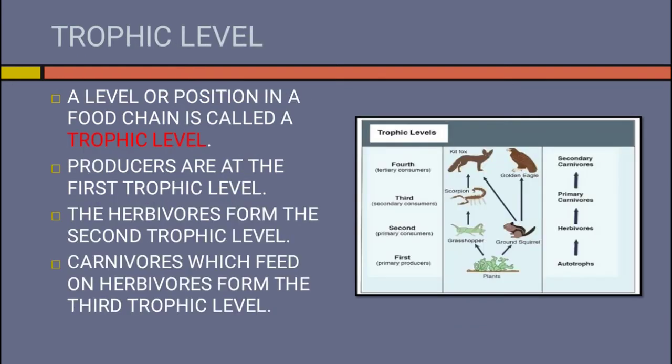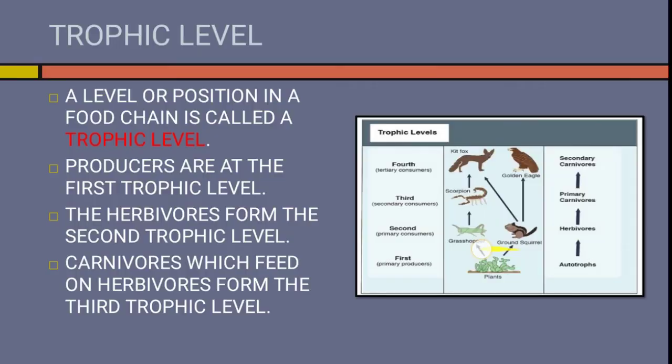Now trophic level. A level or position in a food chain is called trophic level. Now look into the picture given. You can see a food chain: plant eaten by grasshopper, eaten by scorpion and then eaten by fox. In another food chain you have the squirrel, which can be eaten by either the fox or the eagle.